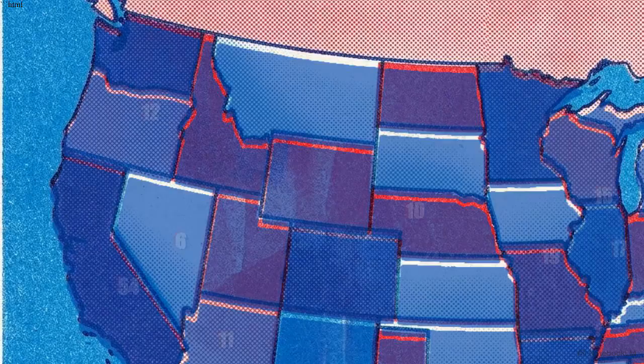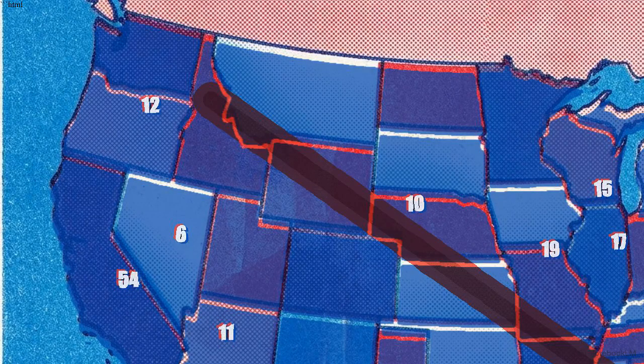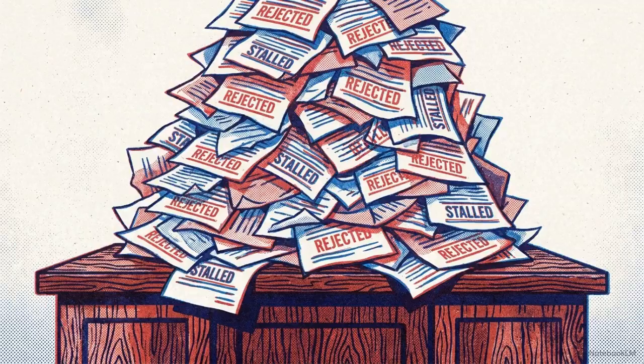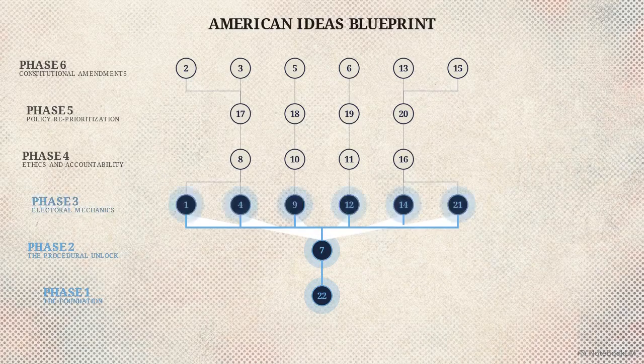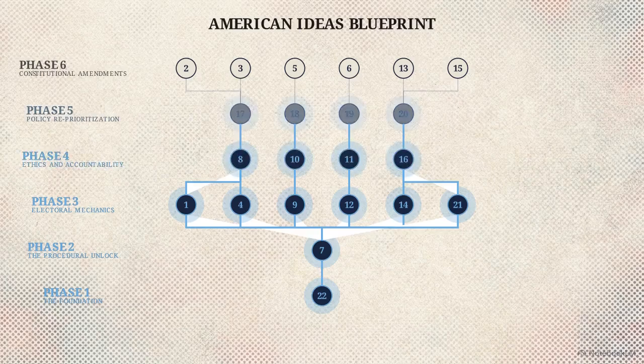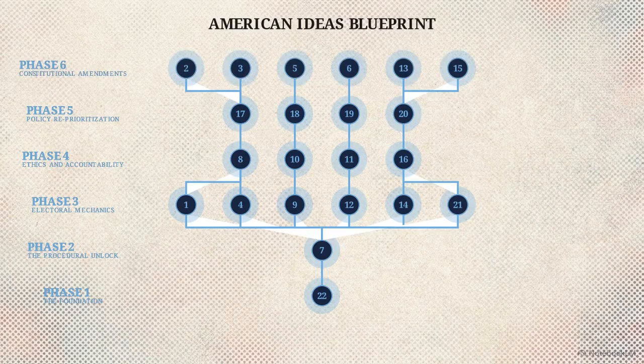Citizens often demand immediate overhauls, like the total elimination of the Electoral College. But passing a massive constitutional amendment is a functional impossibility in a system that can barely pass a routine budget. The American Ideas Blueprint maps out 22 distinct structural reforms required to repair the system, organized into 6 distinct phases.